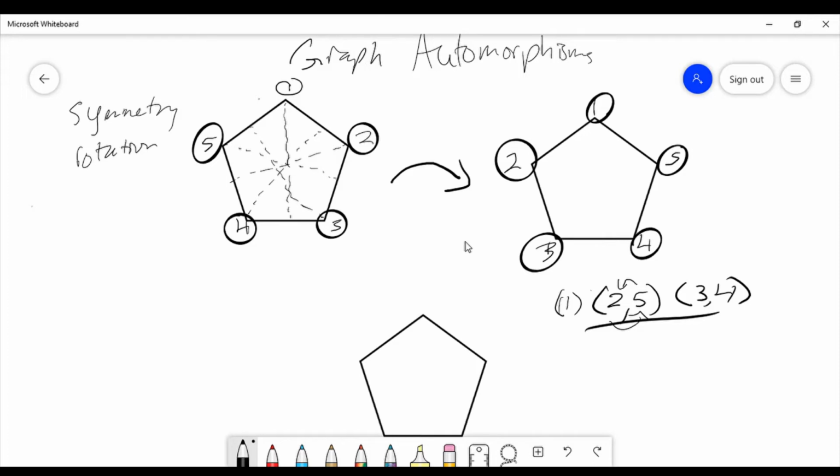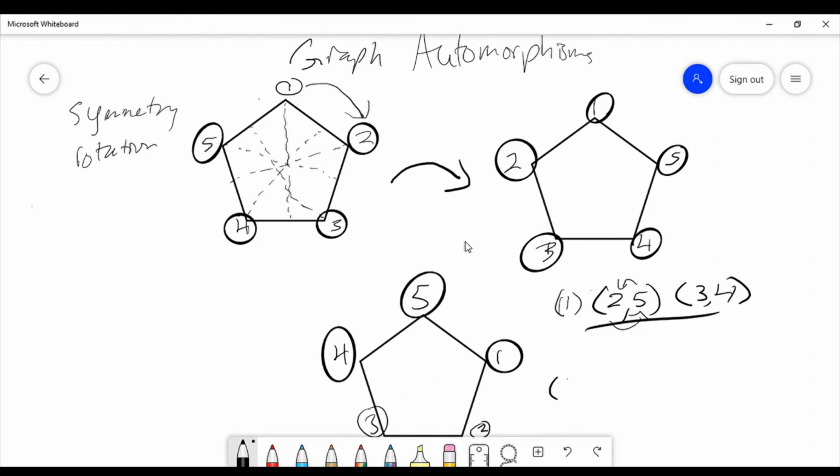But we can also do rotation. So we're going to see what happens when we rotate just one spot over, and everything else is going to follow in the same way. So we'd put 1 over here, 2 would go down here. Okay. 3 would go over here, 4 would go over here, and 5 would go over here.